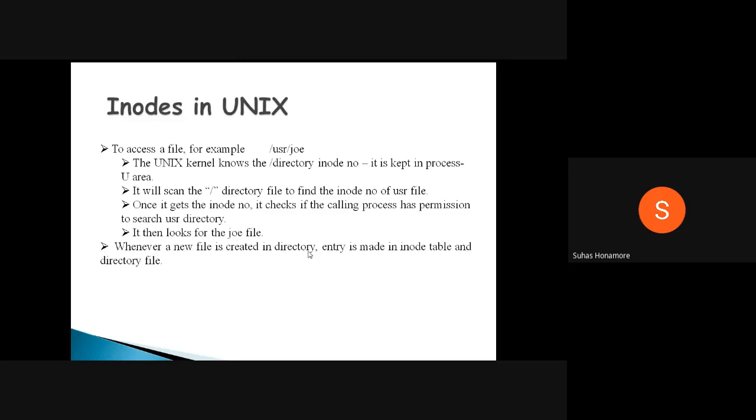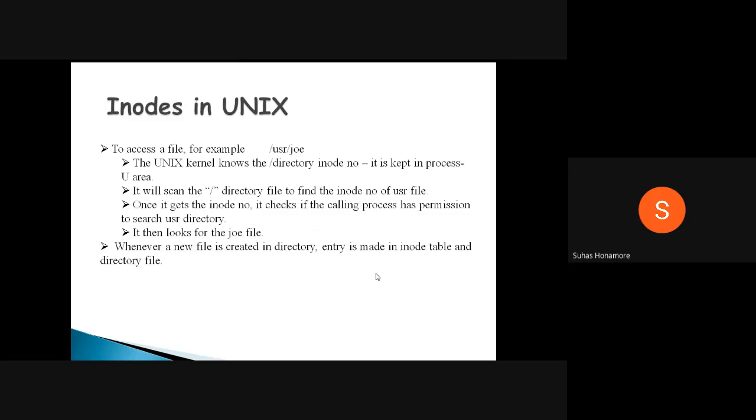With respect to a file system, our physical system is nothing but the PC normally, whatever we call it. It can have more than one file system. Like if some of you have formatted your system, FAT32, NTFS, like that, different file systems you may have seen. So you will have different file systems.